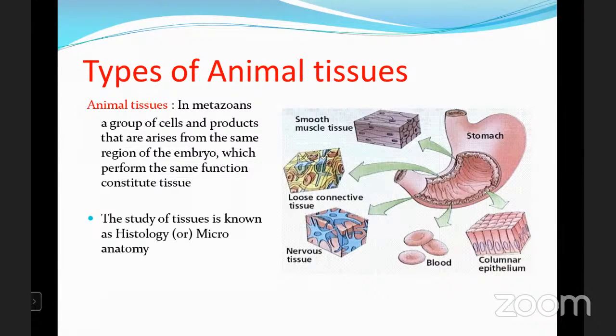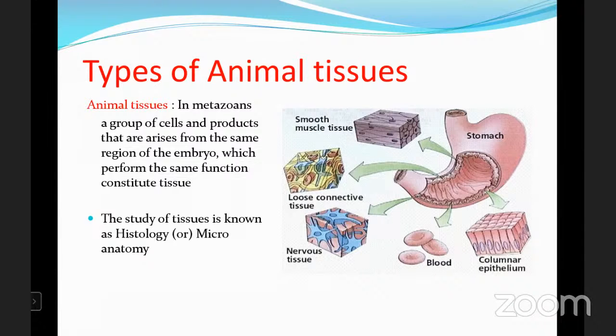Means a group of cells which originate from the same place and having the same function are known as the tissue. The study of tissue is known as the histology or microanatomy.